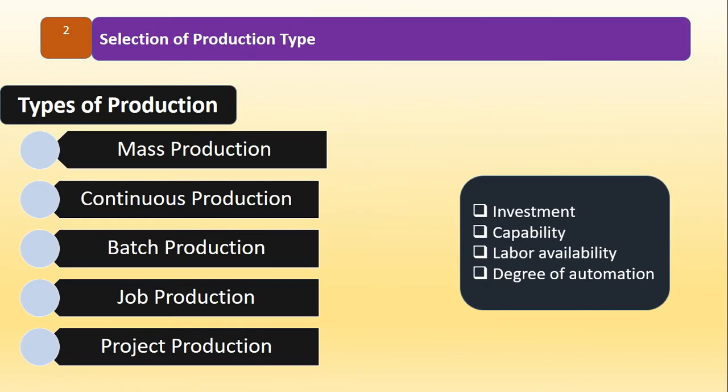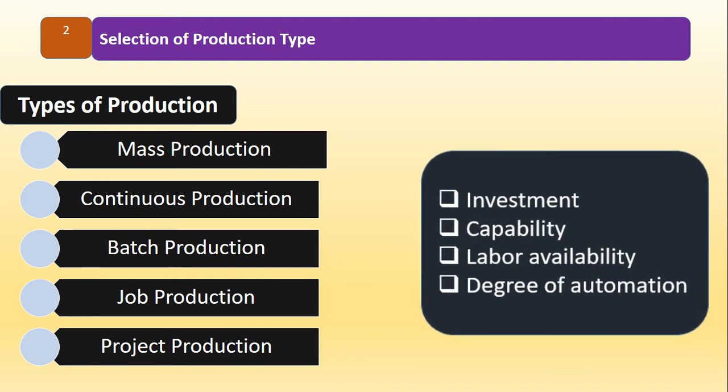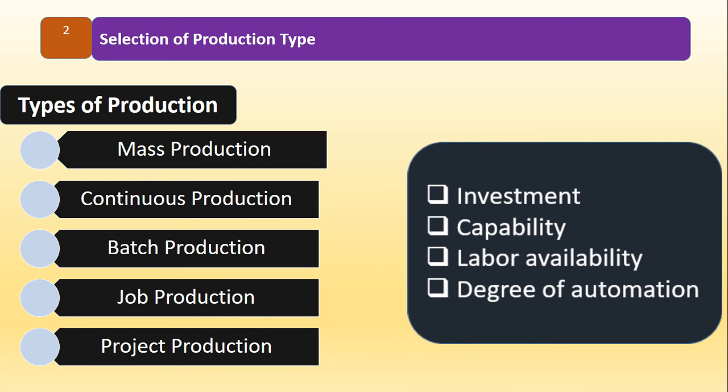Next scope area is selection of production type or process. It involves in selecting appropriate technology or production type. While selecting of technology or production type, some of the factors need to be considered which are investment capability, labor availability, and degree of automation required.